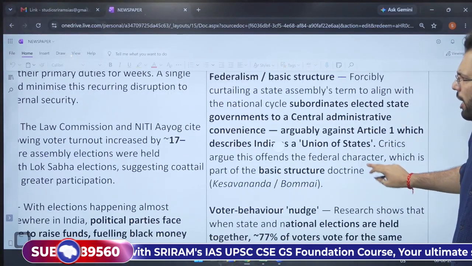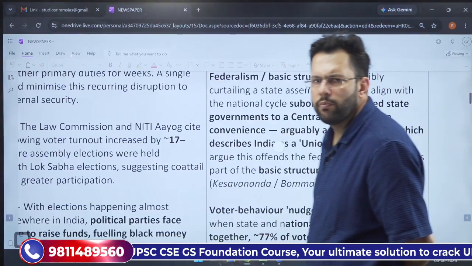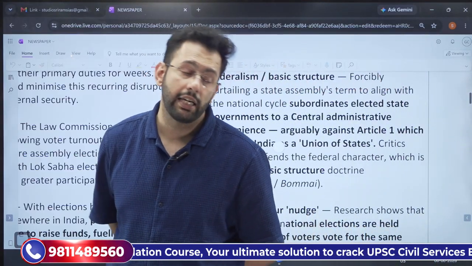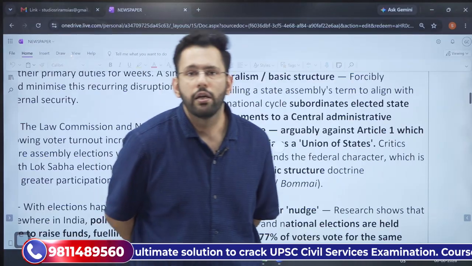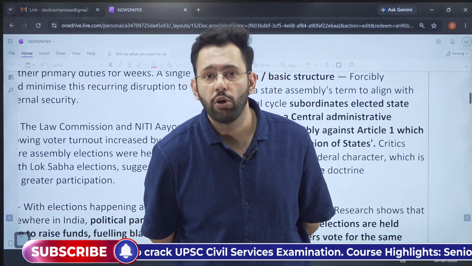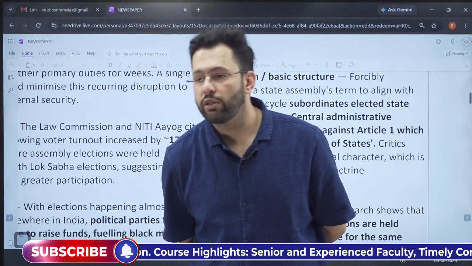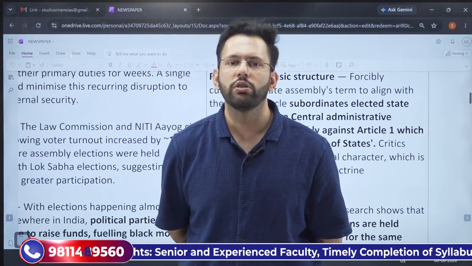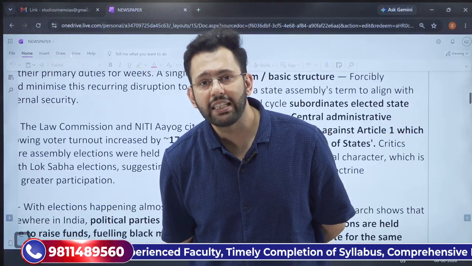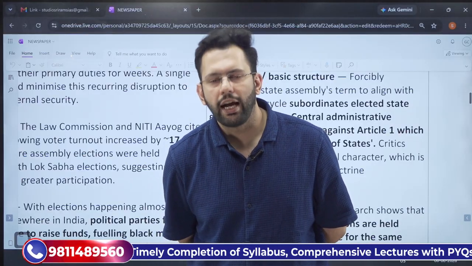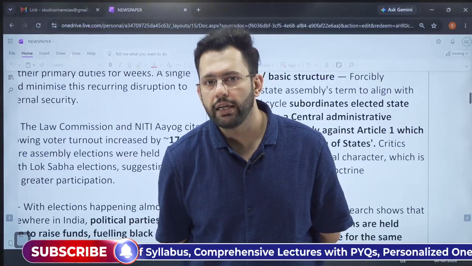Then critics also highlight that it goes against the principle of federalism and basic structure. We have already seen that a lot of state governments will not be able to complete their tenure if the elections are mixed before 2029. So it is violative of basic structure. This was the constitutional challenge also, and this goes against the principle of federalism. So critics have highlighted that India is a federal country and the principles of federalism are being violated.